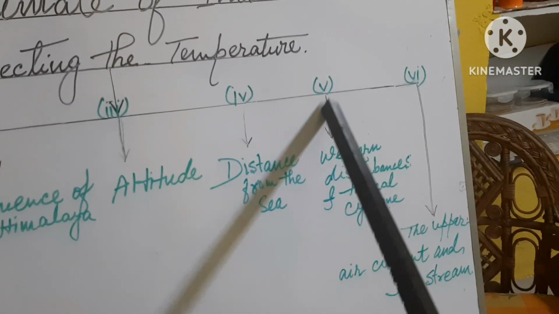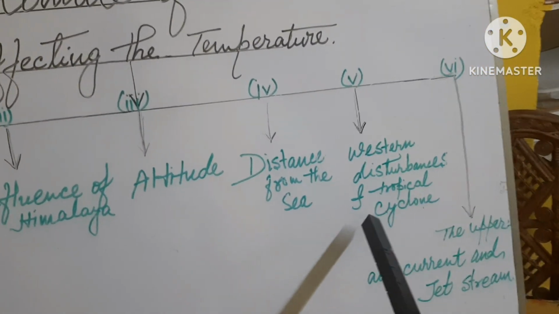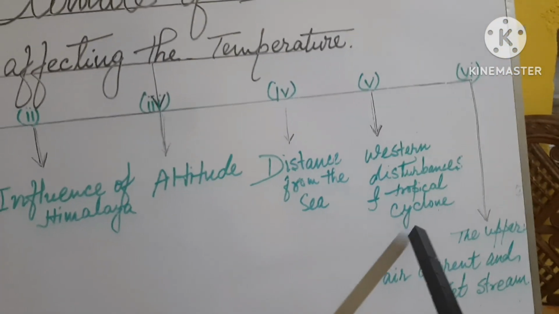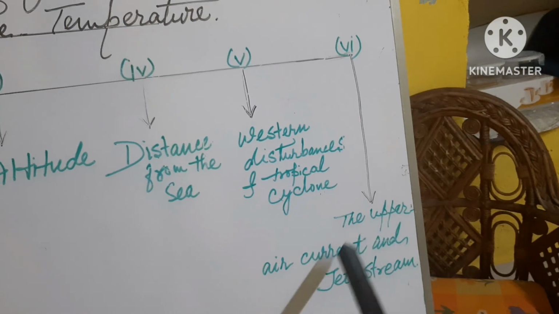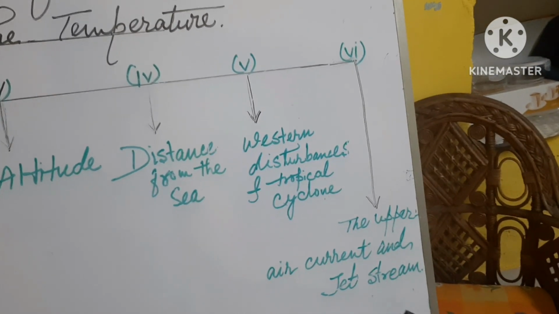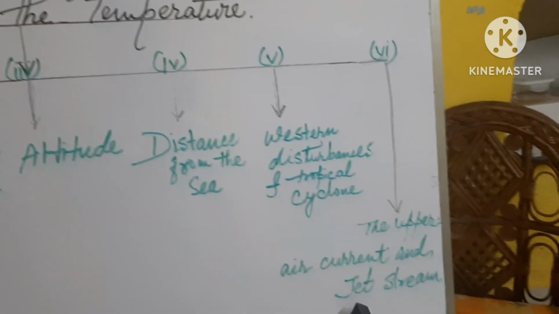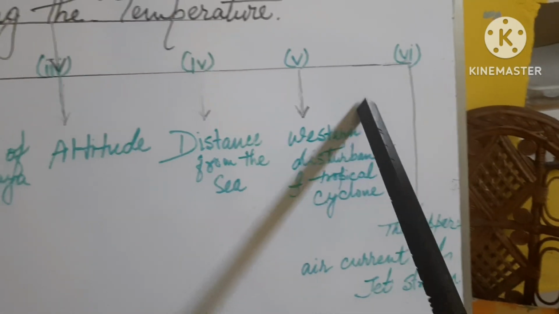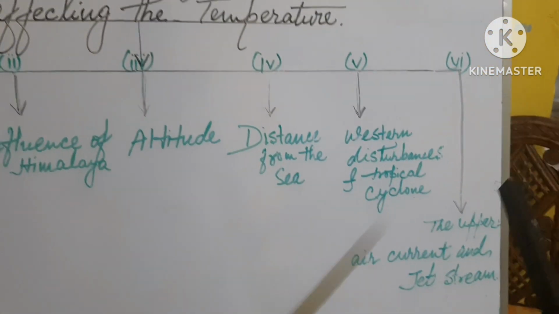Today our topic of discussion is western disturbances and tropical cyclones, and then lastly the upper air current and jet stream. These two factors will be discussed today primarily.